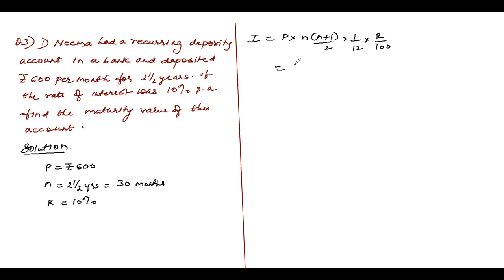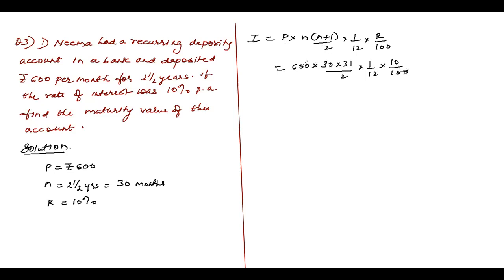Very simple. 600 into, what is N, children? N is 30. So 30 plus 1 is 31, the whole thing upon 2 into 1 by 12 into R, which is 10 upon 100. Now, so simple, children.